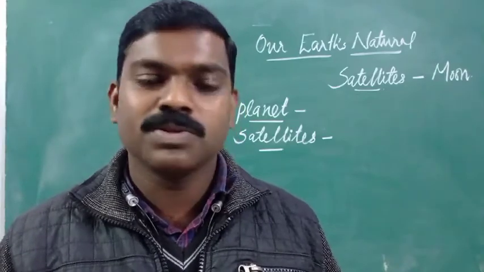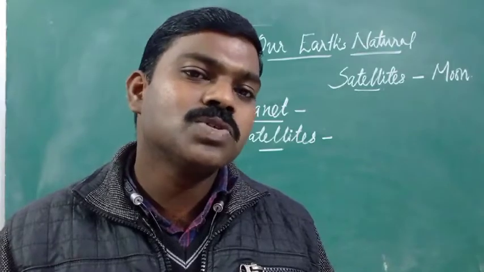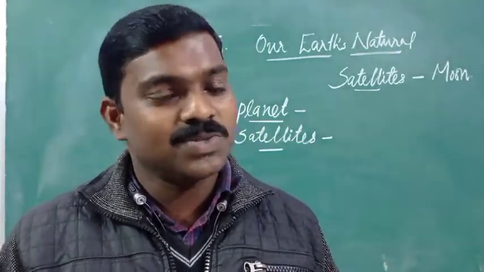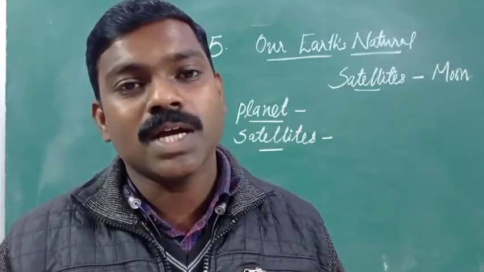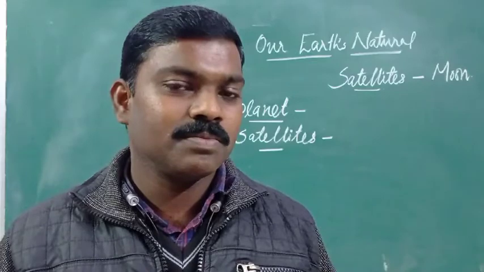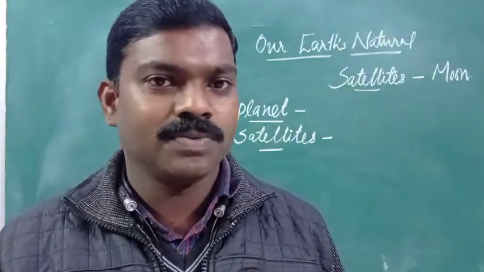Is it correct? No, but we feel like that. Why? Because the moon is very close to the earth. That's why we feel both are almost the same in size, but it is not the same in size.